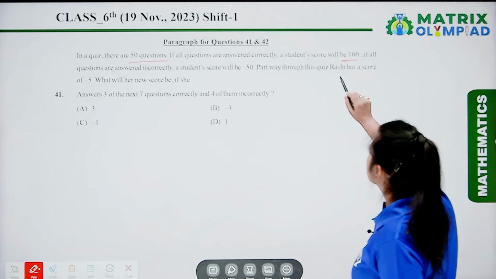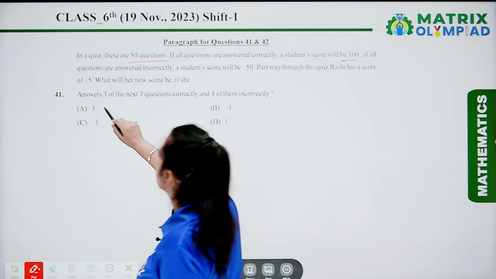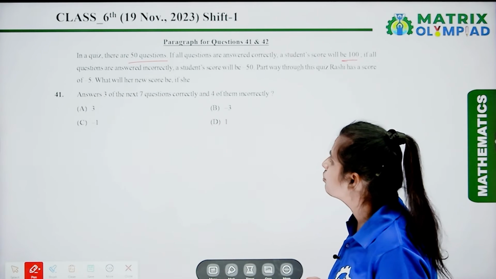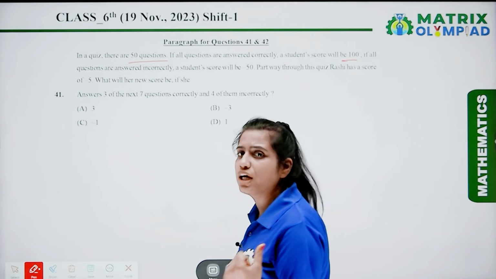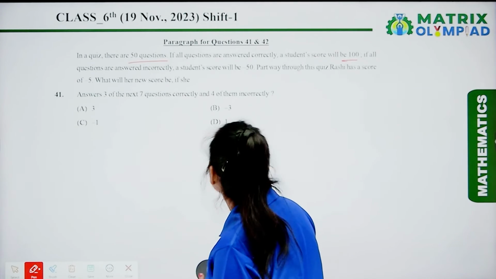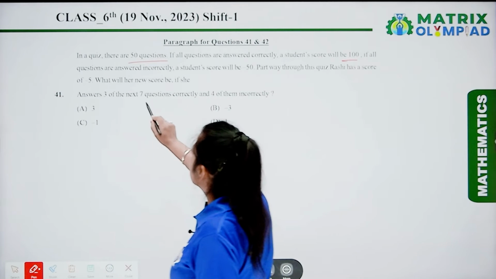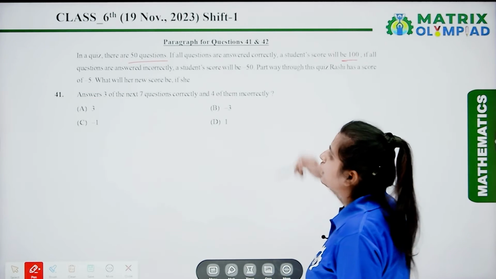Part way through this quiz, Rashi has a score of -5. Now we have to find out the new score of Rashi if she answers 3 of the next 7 questions correctly and 4 of them incorrectly.